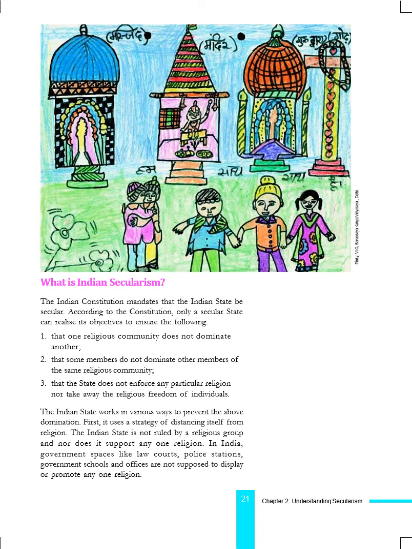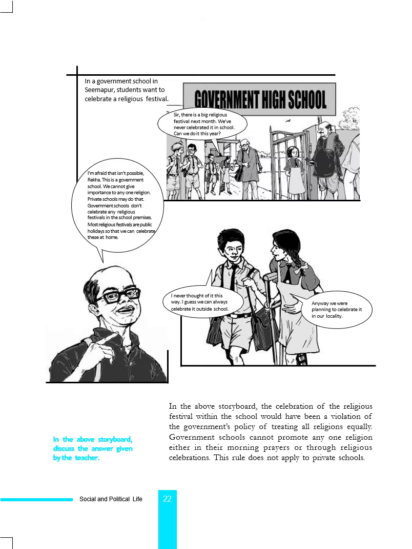Next one, what is Indian secularism? The Indian Constitution mandates that the Indian state be secular. Then what are the objectives of secularism? That one religious community does not dominate another. That some members do not dominate other members of the same religious community. That the state does not enforce any particular religion, nor take away the religious freedom of individuals. That is the objectives.